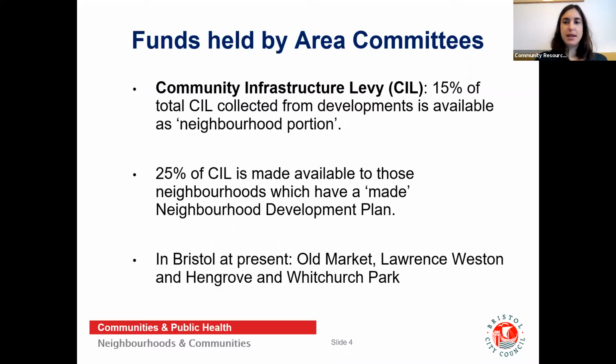The majority of this money is used to pay for citywide projects improving things like roads and schools. 15% of the Community Infrastructure Levy funds and relevant local Section 106 funds are made available for local decision making by councillors and local communities. Areas with a neighbourhood development plan will receive 25% of SIL funds raised within their area to support the priorities they have identified. In Bristol at present, this is Old Market, Lawrence Weston and Hengrove and Whitchurch Park.